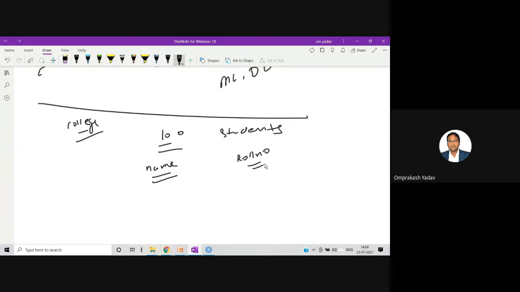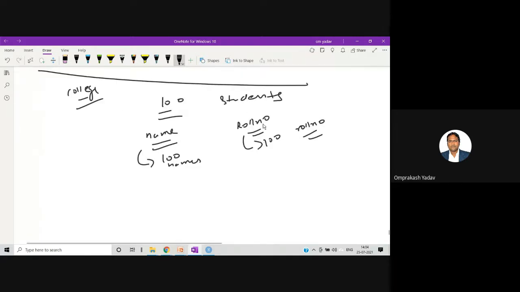So the 100 students will have 100 names, and 100 roll numbers. Now if I tell you to store the roll numbers of each and every student, the roll number is not necessarily from 1 to 100.